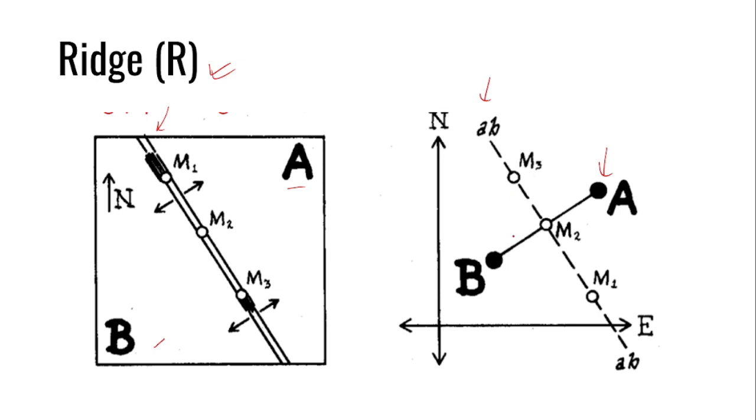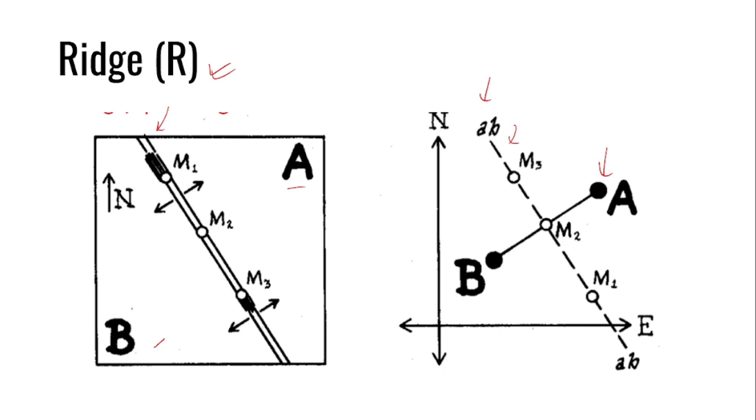But now the same question: where do you draw this velocity vector, because you again have an infinite number of cases between A and B. So in the case of a ridge, you always draw this velocity vector line passing exactly in between A and B. Then you can actually pinpoint this line. You just draw a velocity vector passing through the midpoint of A and B and you're good to go. So this is how you draw these two important things. One is the relative position using the relative velocity.